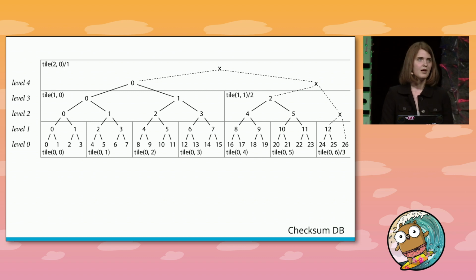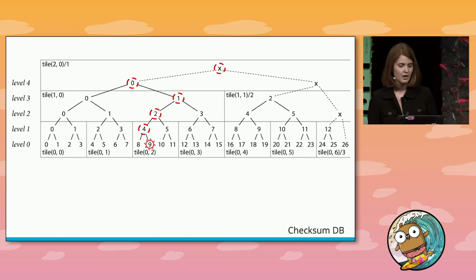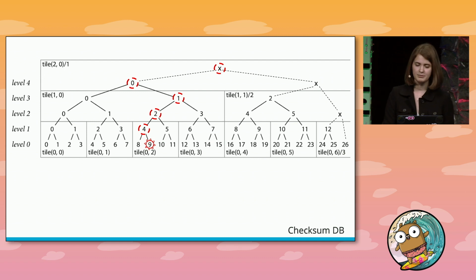up the tree. And the actual checksum database has chosen a tile height that's bigger than this because the tree is much bigger. So it's chosen a tile height of 8 in practice. So as an example of how the Go command uses tiles, let's again look at our inclusion proof for record 9. We know that one of the nodes that it'll need for its proof is node 3 at level 2, like before. And this node is contained inside of tile 1, 0. So that's what the Go command will ask for.